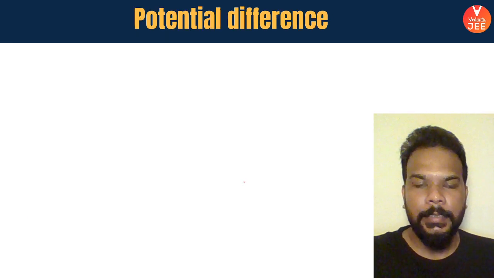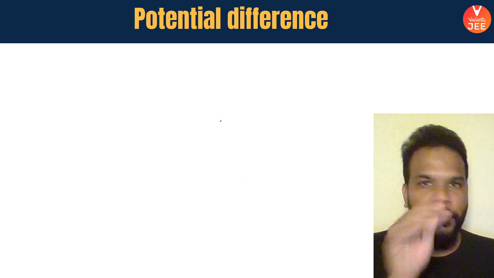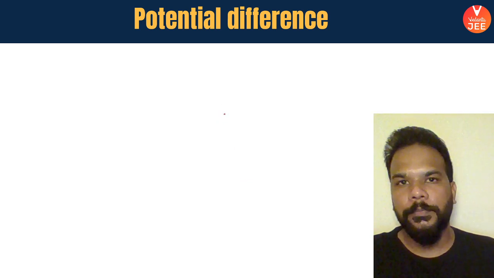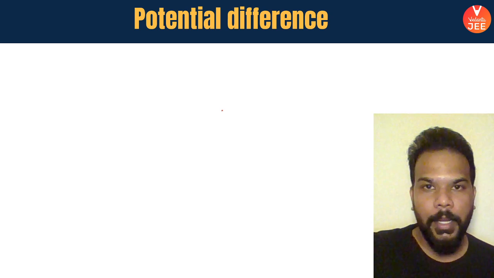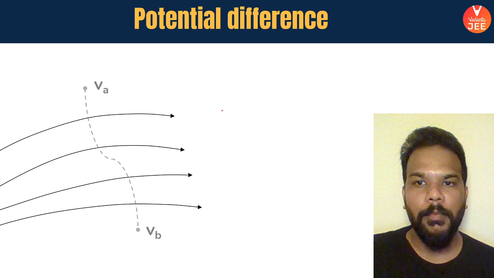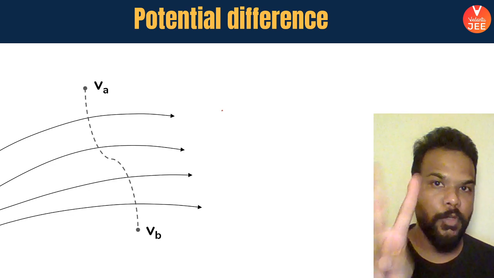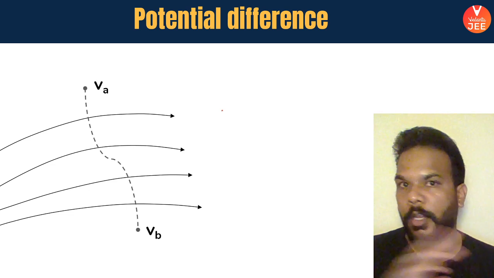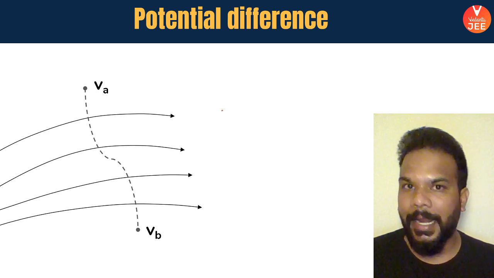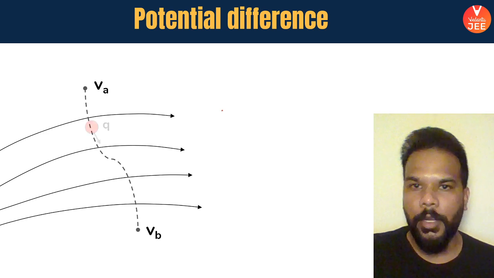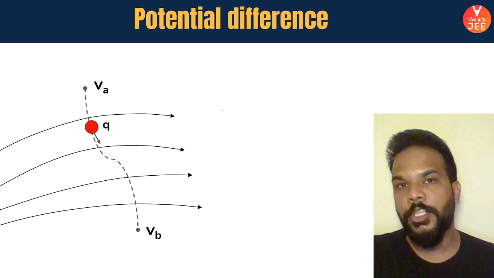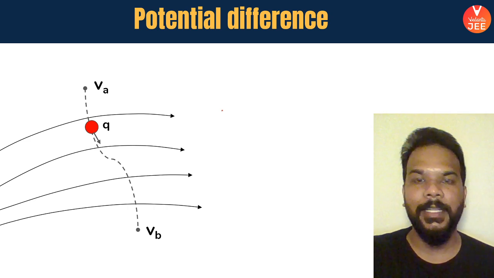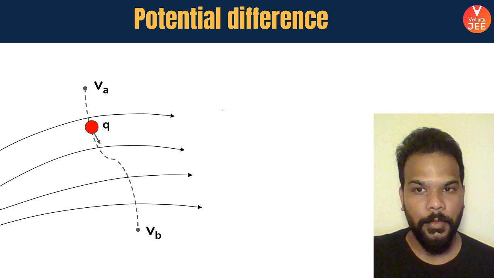Okay, guys. So far we were speaking about a situation when the charge was brought from infinity to a given point. Now, what if you are interested in talking about the potential difference between two points among which none of the points is located at infinity? In that case, the potential difference is what we are going to define here, which later on in the chapter of current electricity will become the voltage difference also.